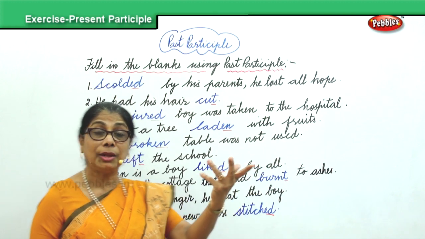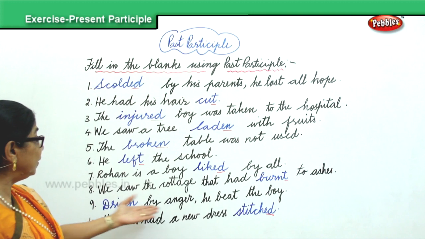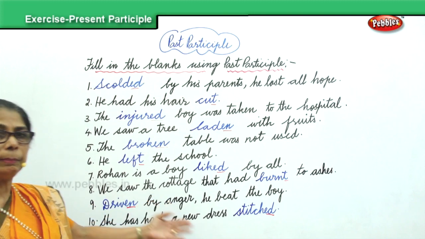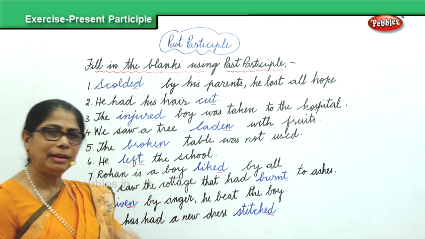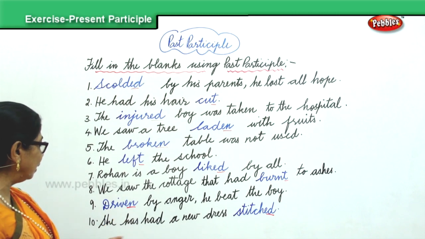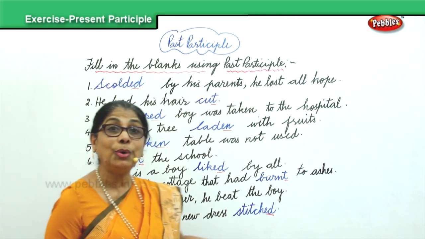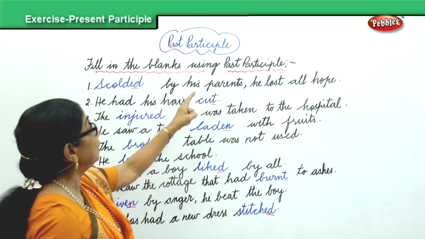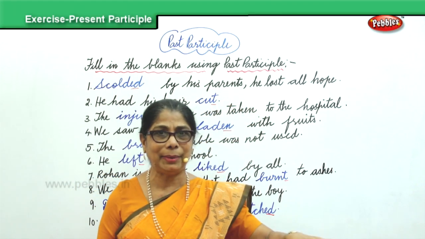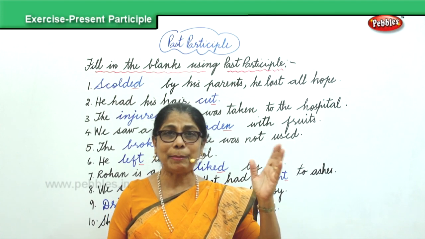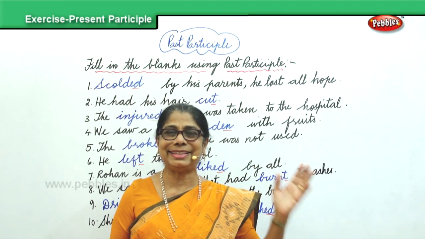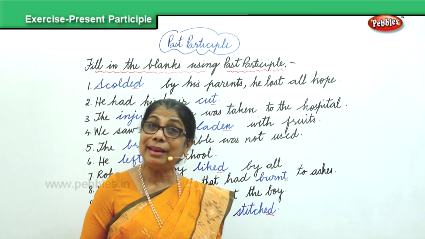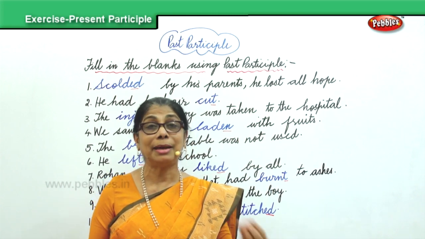Only ashes there. No cottage there. Driven by anger, he beat the boy. So angry, driven by anger. She has had a new dress stitched. The dress is ready. So in past participle, the action is completed. If you can remember that much, then it's easy. So now we learned how to fill in the blanks with past participle.